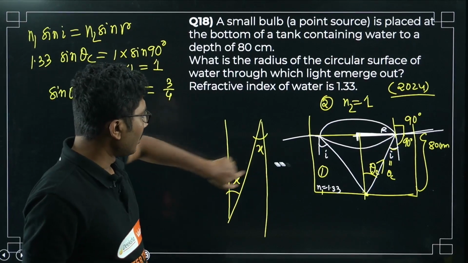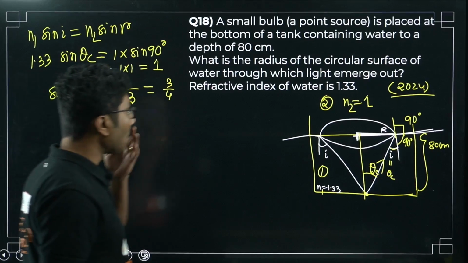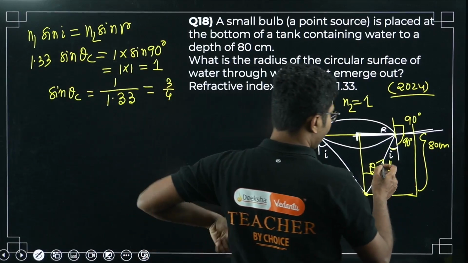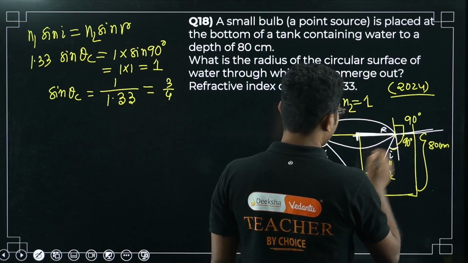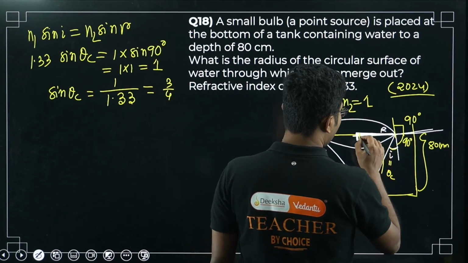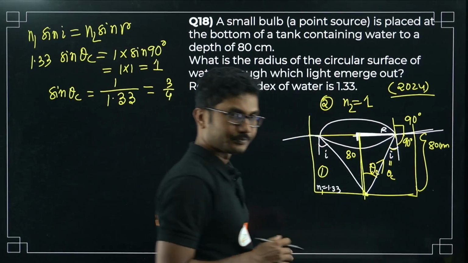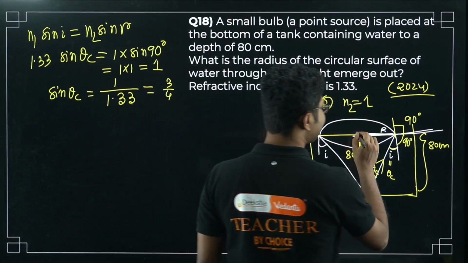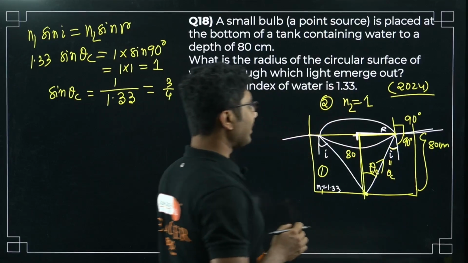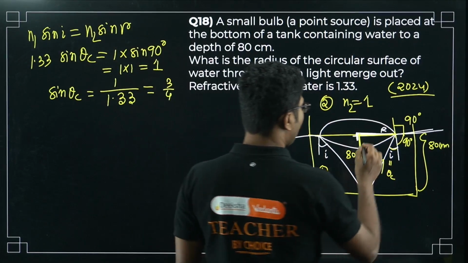Now we will apply some knowledge of trigonometry over here. This is an approximated value, not the exact value. This is the height, that is 80, given to us. We are trying to find this R. Now, how to do that?